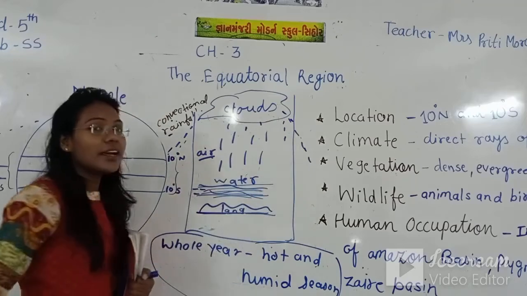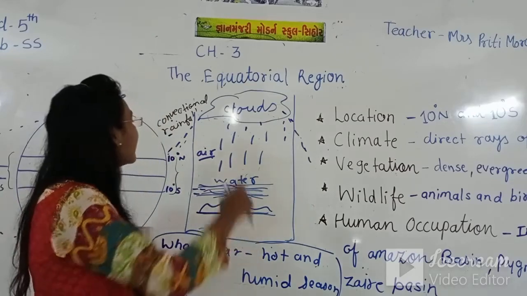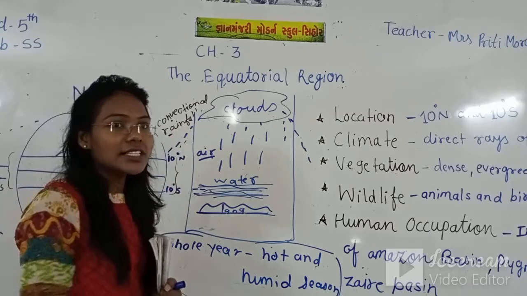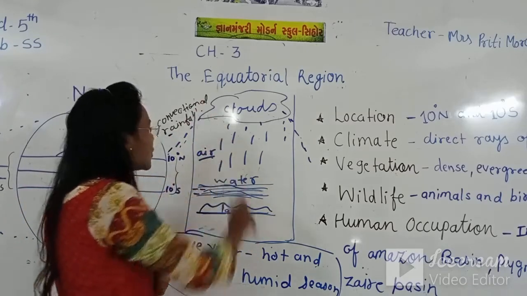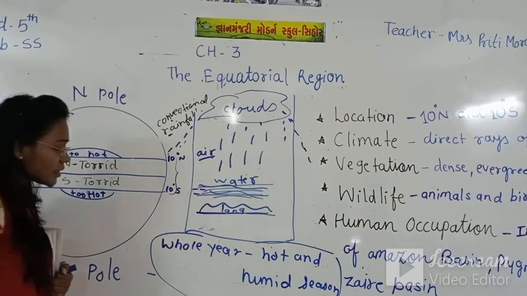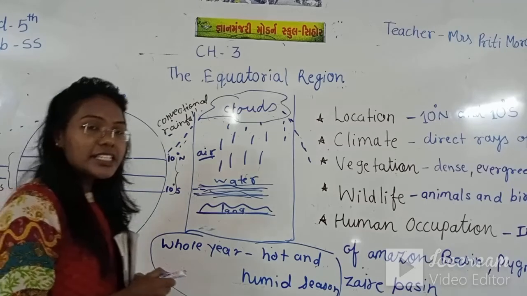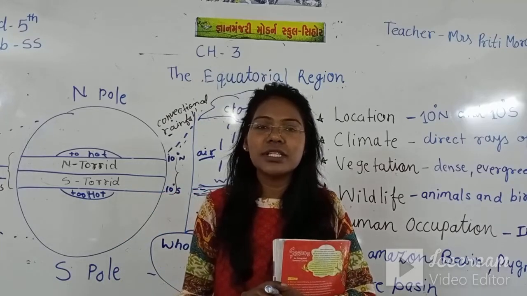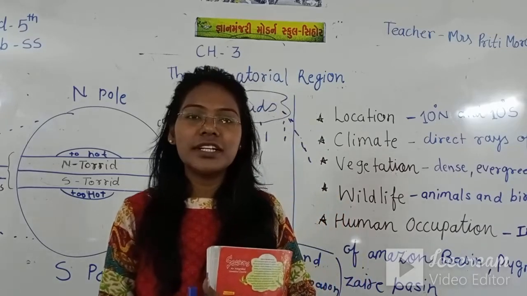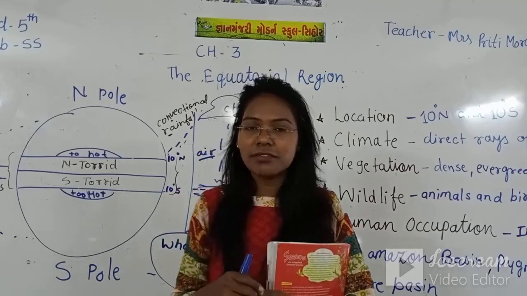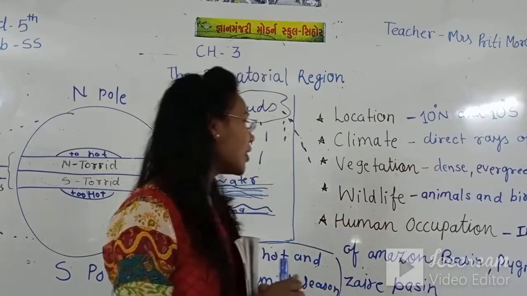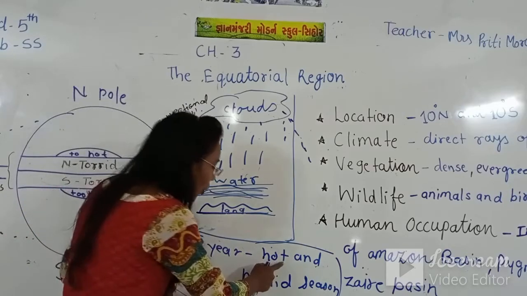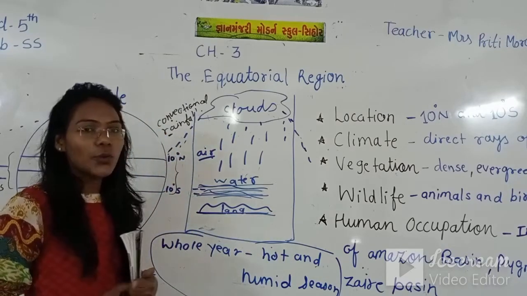Because of the cloud, rainfall is there, and this rainfall is called convectional rainfall. And if you see, there is no changing season. That means you cannot see there the winter or a particular rainy season. Only the whole year you can see there the hot and humid season.